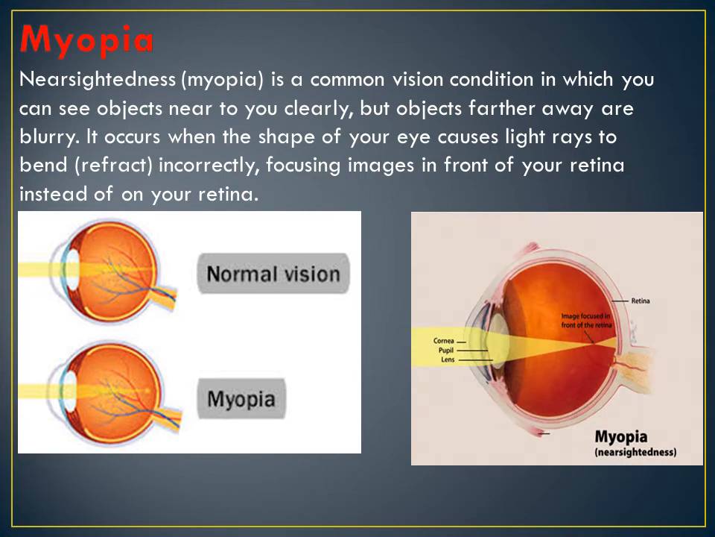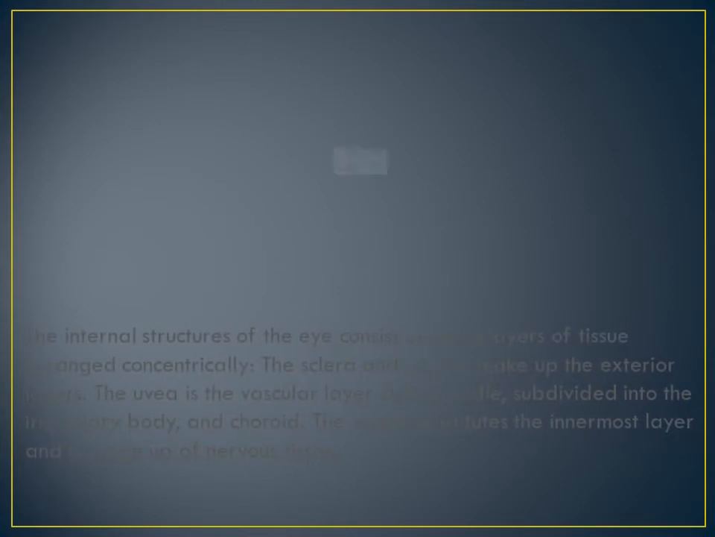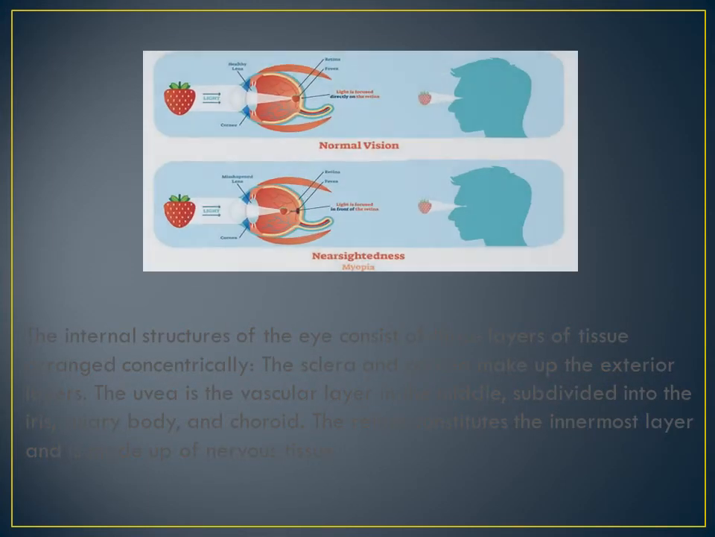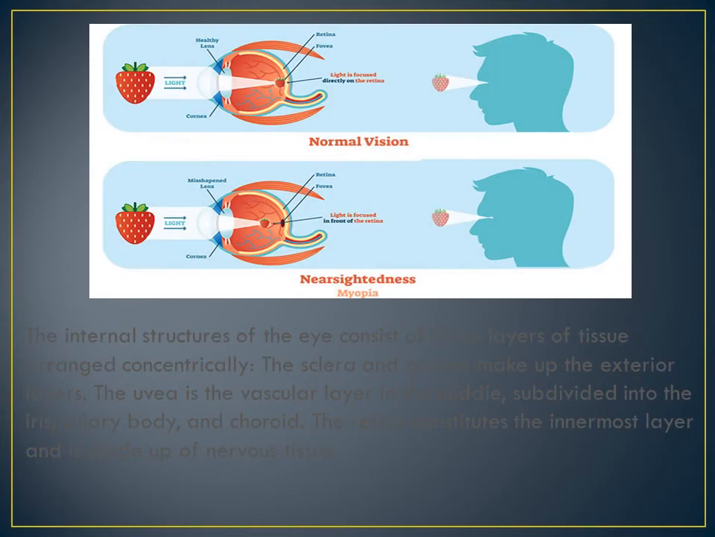Understood, children? Normal vision, see the picture. Myopia disease, see both the pictures of the strawberry, how it looks in front of the retina. Light is focused in front of the retina in myopia. In normal vision, light is focused directly on the retina.